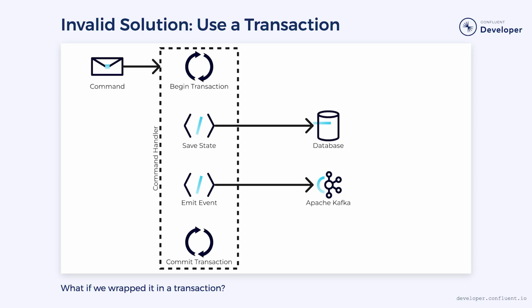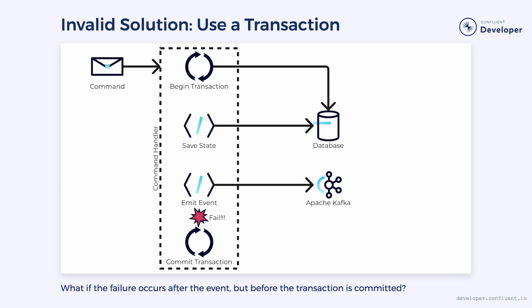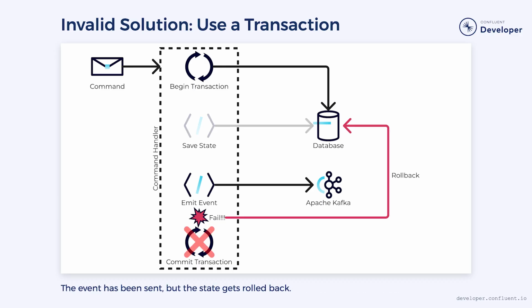However, what if we wrap the whole thing in a transaction? The idea is that if there's a failure, then the transaction doesn't get committed and the state is rolled back. Unfortunately, this just moves the problem. Remember, there are no transactions spanning both the database and messaging platform. If a failure occurs after the event has been published, but before the transaction is committed, then we still encounter a problem. The event has already gone out, but the state gets rolled back and we have another inconsistency.